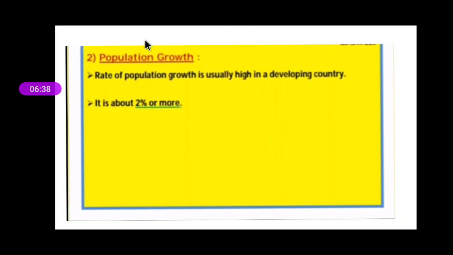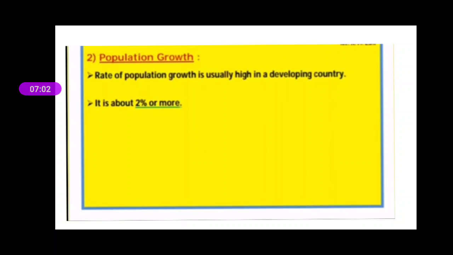Number 2, population growth. In a developing country, the rate of population growth is usually very, very high. Just now we have already talked about China, India and Brazil. These particular countries are known as developing countries.